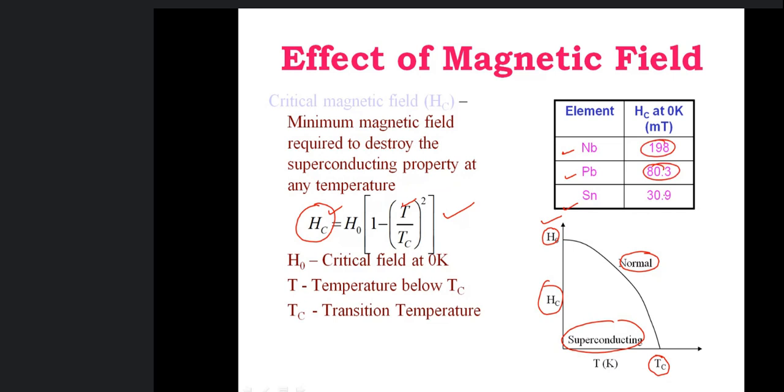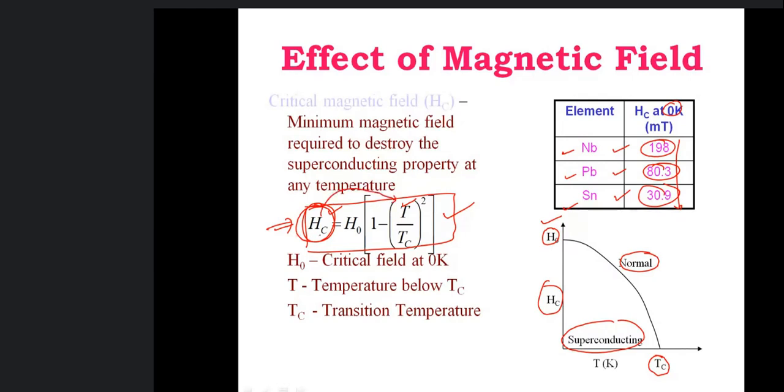Critical magnetic field is different at a fixed temperature, 0 Kelvin, for different materials. We are not seeing that dependence on material here, but this relation gives the dependence of critical magnetic field on temperature for a given material.